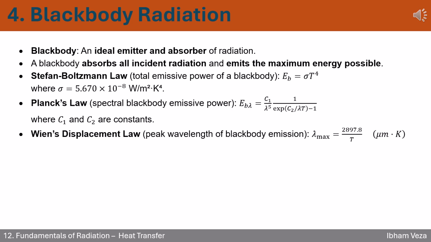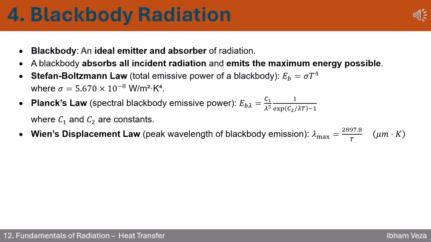The Stefan-Boltzmann law shows that hotter objects emit more energy, and it grows fast with temperature to the 4th power. Planck's law explains how much energy is emitted at different wavelengths, giving you the shape of the radiation curve. Wien's law is your shortcut. It tells you where that curve peaks based on temperature. Hotter means bluer, colder means redder.